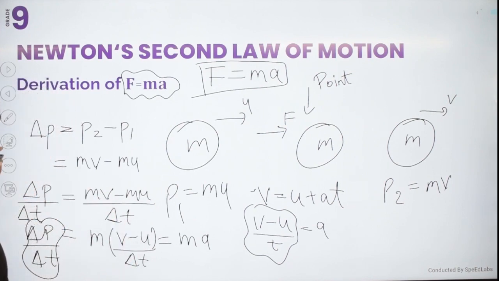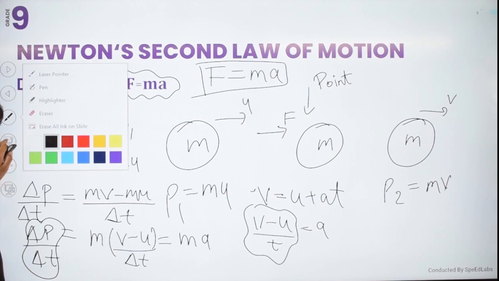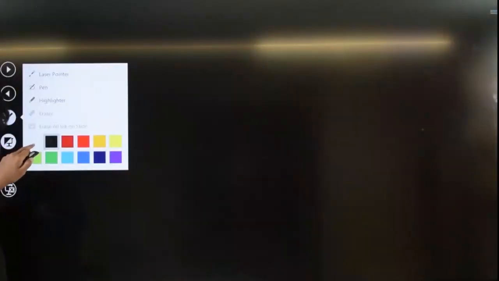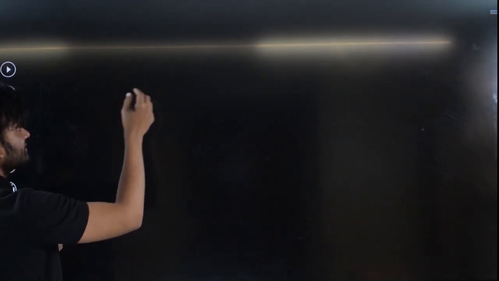Now for your additional information, I will show you one more thing: the differential form of this second law. This is basically the same, but we will use differential calculus to understand it. In the same previous example, the body is moving with velocity u, and after the application of force F, the body started moving with velocity v.